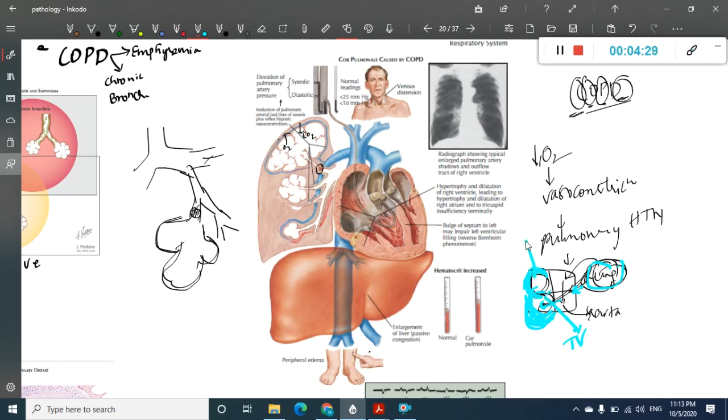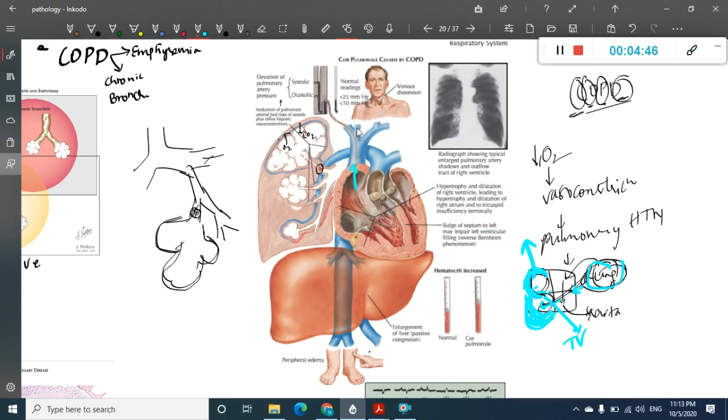Then this will go to the back pressure. Because there is dilatation of the right ventricle, and from there dilatation of the right atrium also, because of the back pressure here, there is increased pressure in the inferior vena cava and superior vena cava.